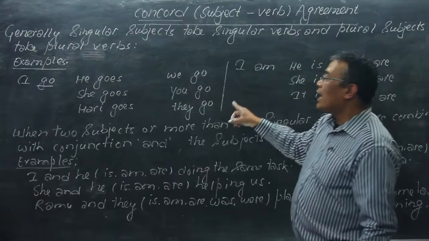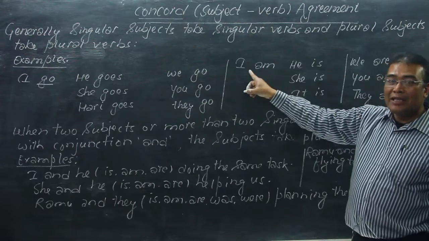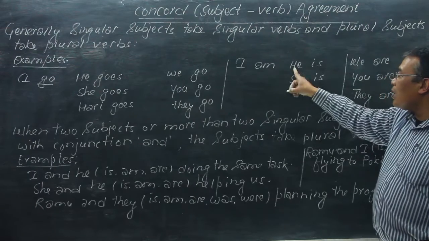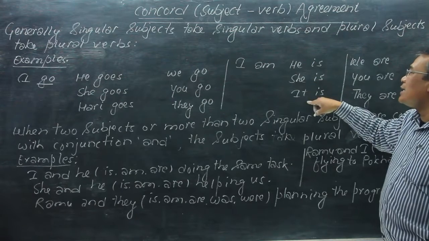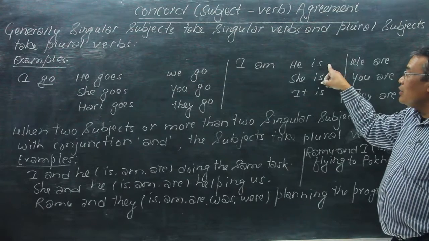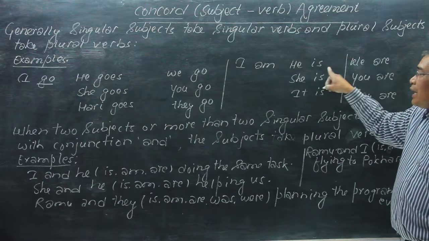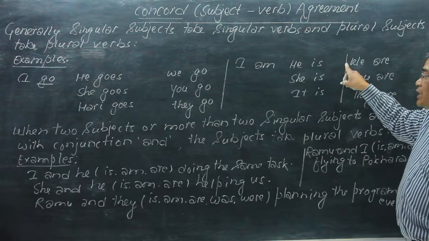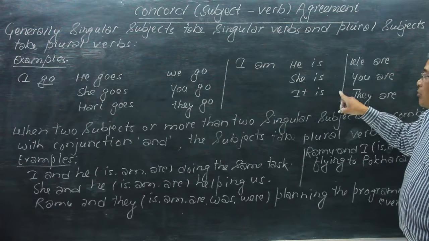In the same way, now we have the be verbs. The examples of be verbs: I am. Am is specially used for the subject I. Now he, she, and it are singular subjects, and these subjects take a singular verb. The singular verb of the be verb is is, so he is, she is, it is. He is a teacher, she is a nurse, and it is a book.